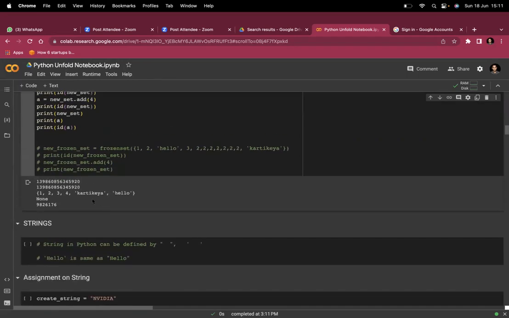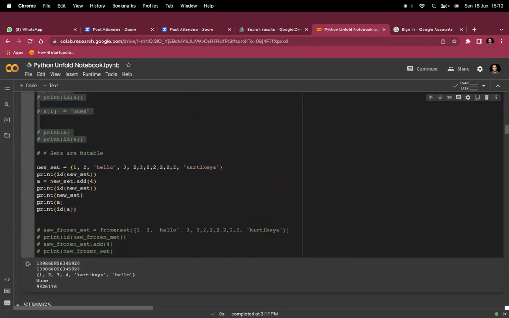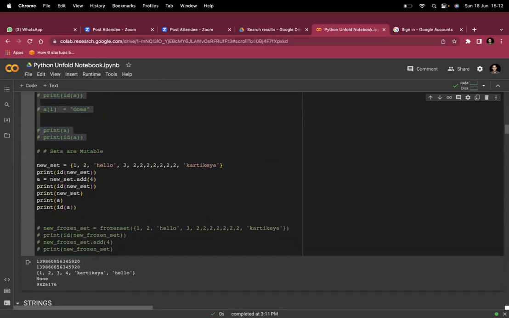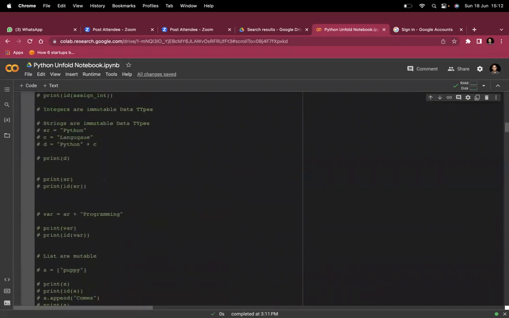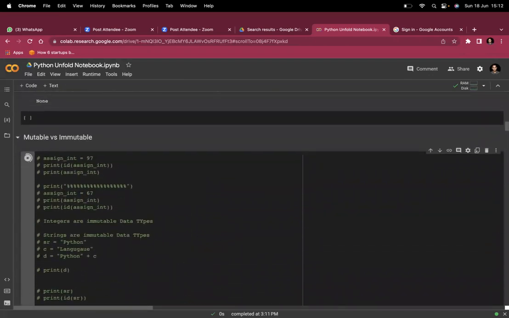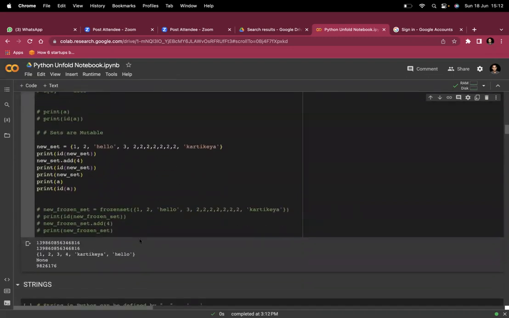You will see this. I have printed this memory location, printed the ID of this set. Then I have added something. And then when I'm accessing A again, it is giving me None, because the changes are happening in place, in this reference, not in a new reference. I will tell you how this reference thing works, but first let's focus on this.